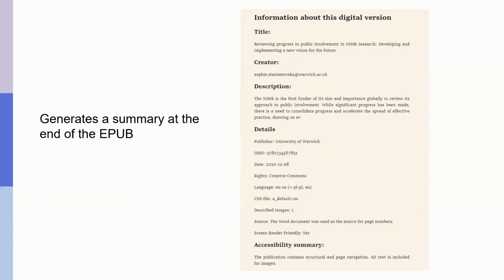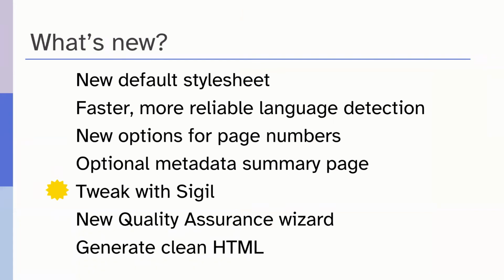Okay, next we're going to move to a couple of workflow steps. Again, as I said, these would be maybe useful if you have a department that's creating these, or if you're wanting to customize and further enhance the EPUBs. So you're using Word2EPUB maybe to do the heavy lifting, but you want to then do some additional work within it. Our goal really is to enable people just to use the tool, but some people say that they like to tweak the EPUB with an EPUB editing tool, and one of the most popular ones is one called Sigil. It's free to download and use.